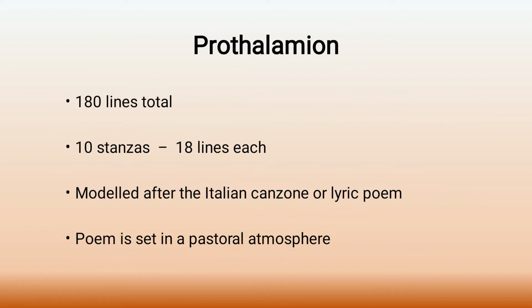The poem Prothalamion contains 180 lines in total. Okay, remember all these things. It has 10 stanzas, and each stanza has 18 lines. So 18 into 10 is equal to 180. So 180 lines in total, and 10 stanzas of 18 lines each.